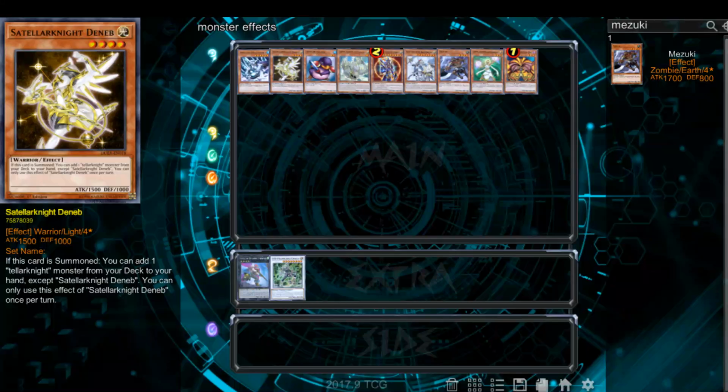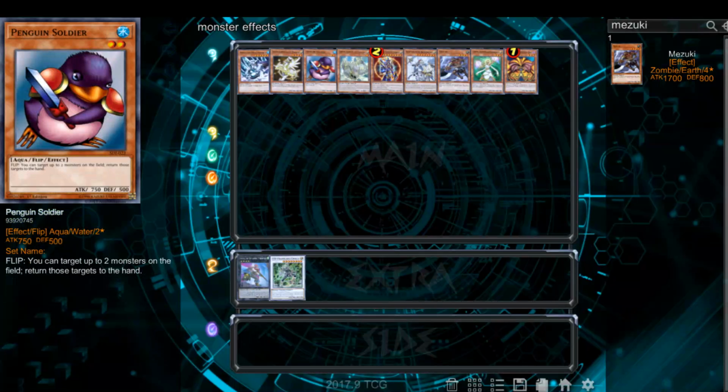I'm going to talk about flip effects. Flip effects only happen when you set the monster first. The monster has to be face down, and then it has to flip face up. So that could be them attacking into it, or you flip summoning it, which we covered in our summoning video. And we have Penguin Soldier. So flip, you can target up to 2 monsters on the field, return those targets to the hand.